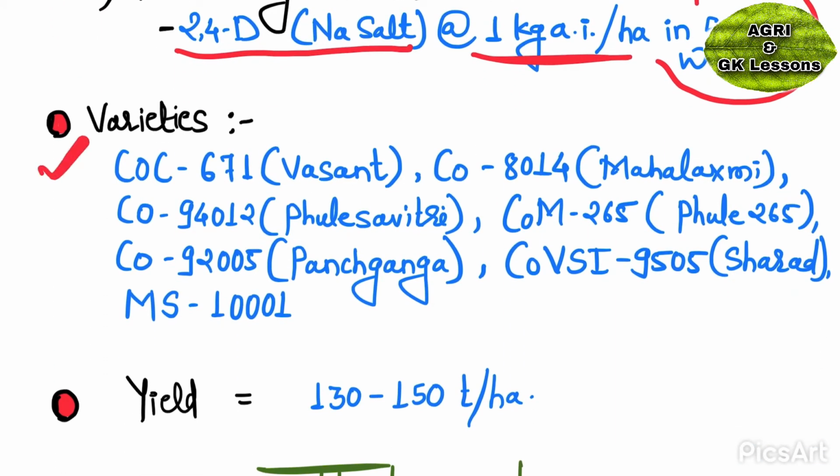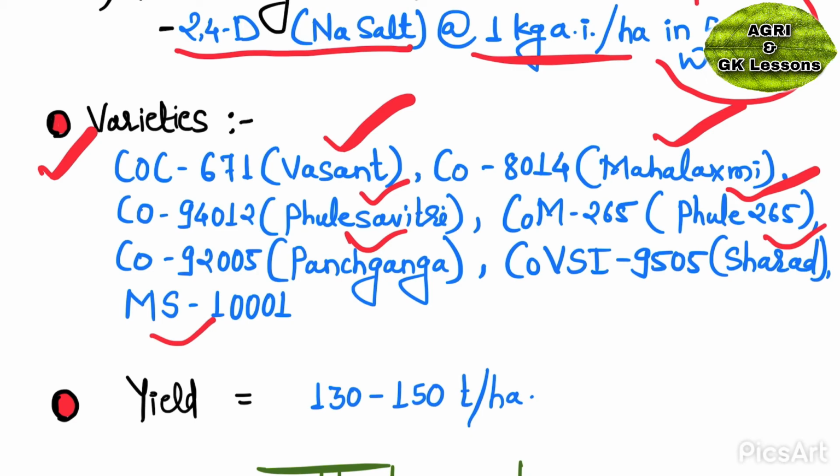Improved varieties of sugarcane are Vasant, Mahalakshmi, Phule Savitri, Phule 265, Panchganga, Sharad, MS 10001.